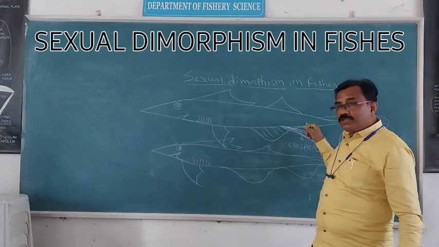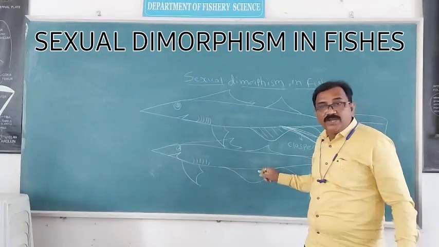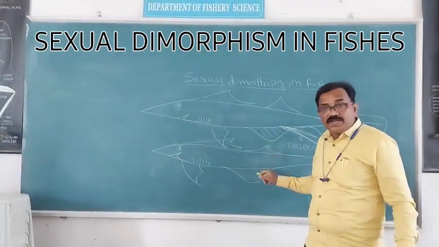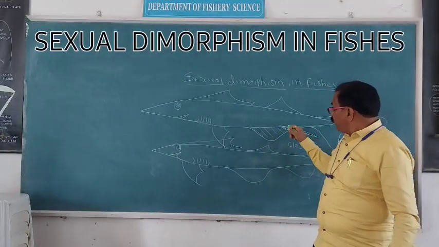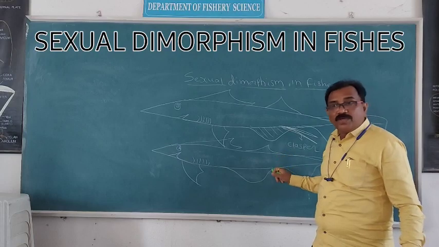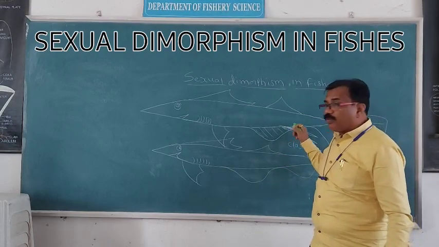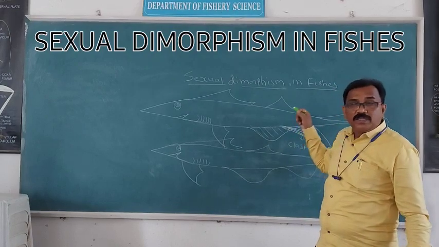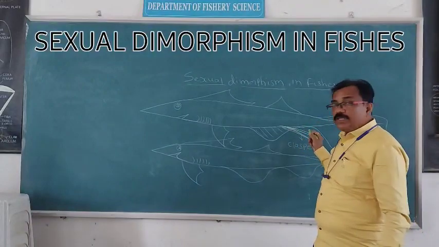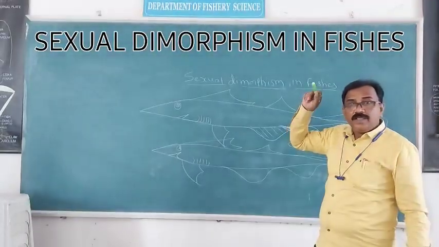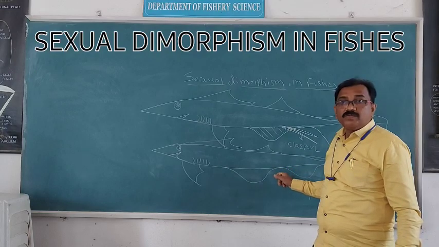It is inserted inside the cloacal opening at the time of mating, at the time of breeding, and it transfers the sperm from the male body to the female body. This male copulatory organ is long, elongated, a needle-like structure, found in male fish, and absent in female.